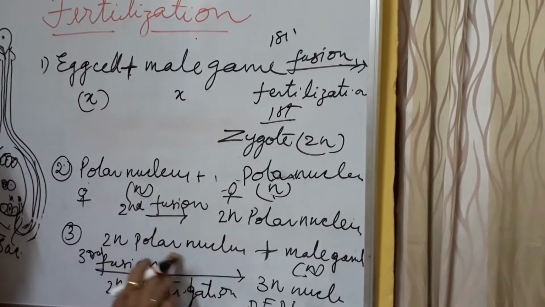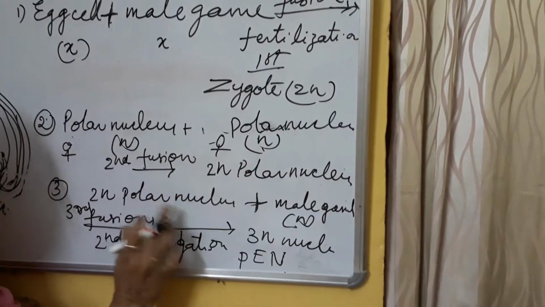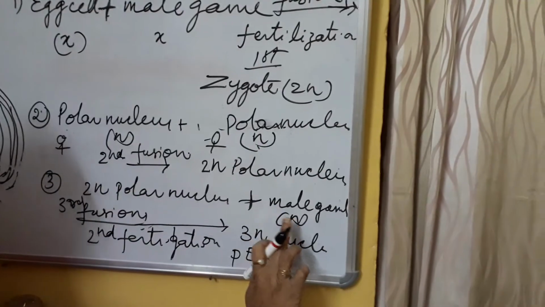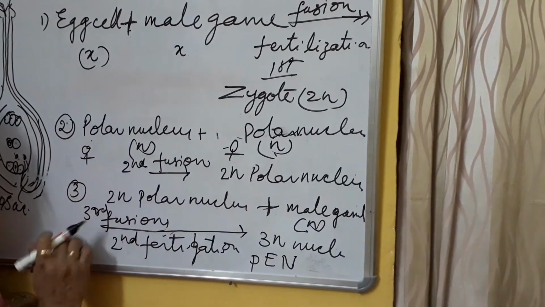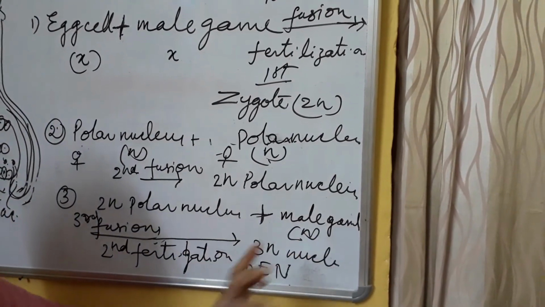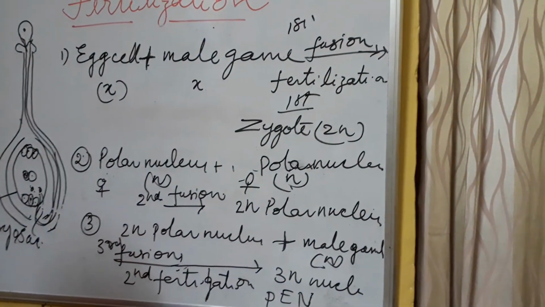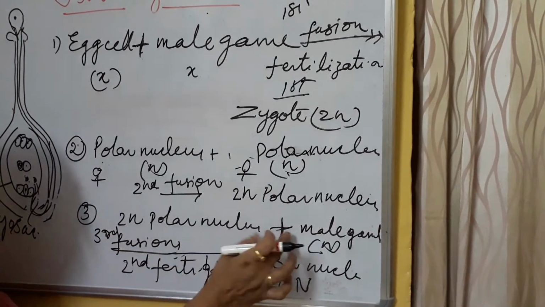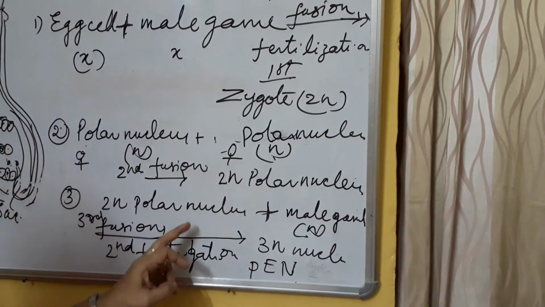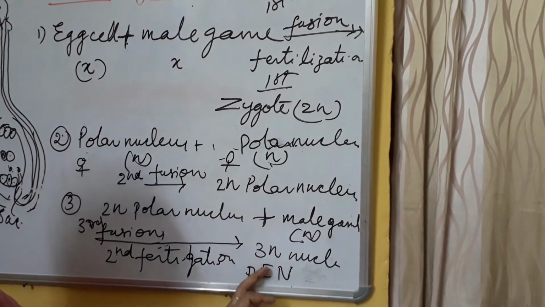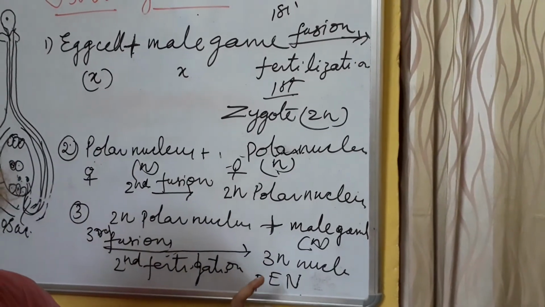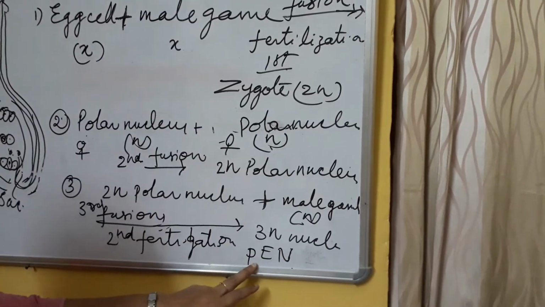The 2N polar nucleus plus one more male gamete fuse. This is called triple fusion. Because of the male and female fusion, this is called the second fertilization. So the 2N polar nucleus plus male gamete forms a 3N nucleus, called the primary endosperm nucleus, PEN.